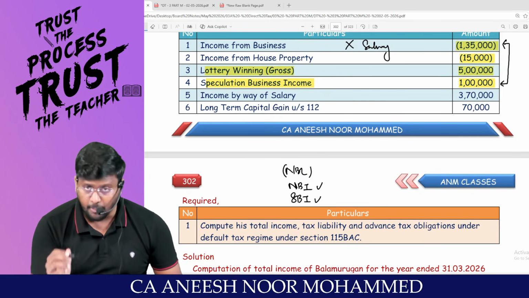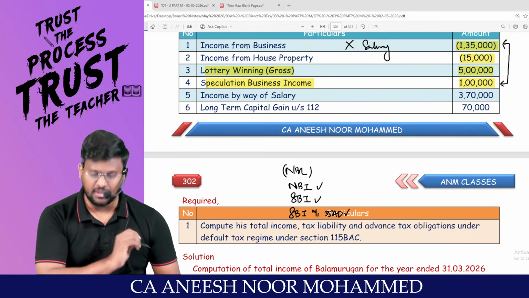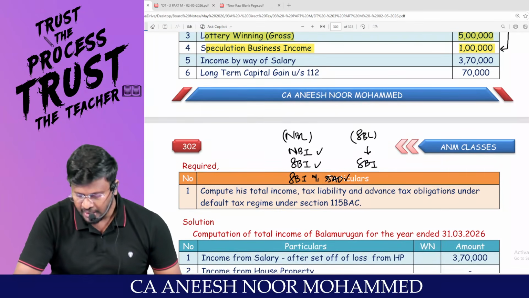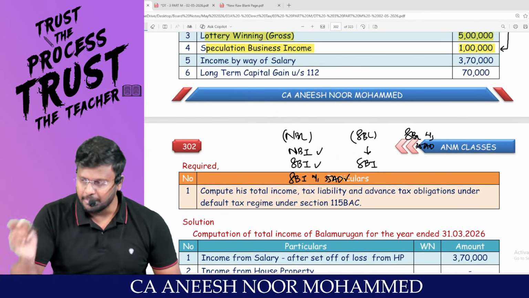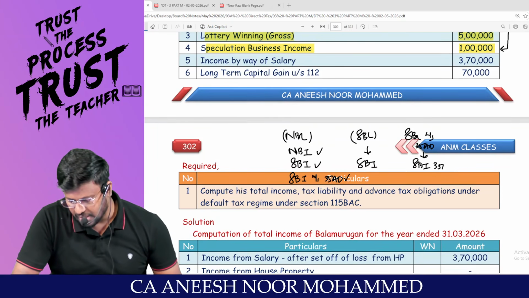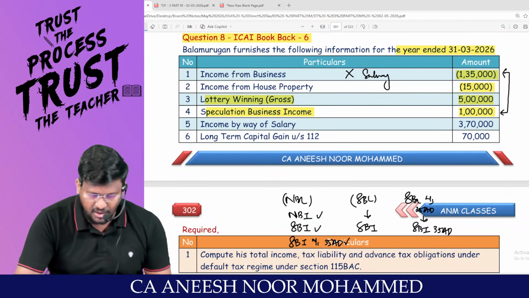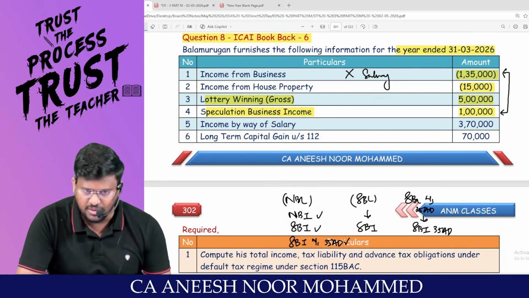If you are having normal business loss and if you are having specified business income under section 35AD, you can happily set off. Whereas speculative business loss can be set off only against speculative business income. Specified business loss under section 35AD can be set off only against specified business income under section 35AD. Able to appreciate, sir? Income by way of salary, 3,70,000. Sir, this 1,35,000 can be knocked off against 1 lakh.